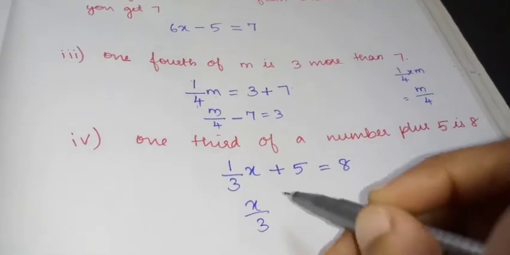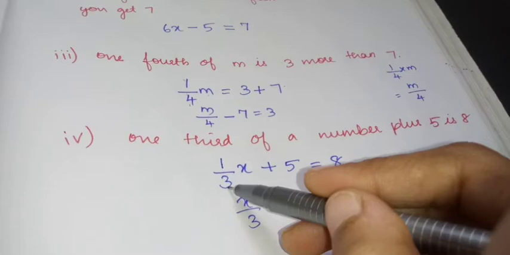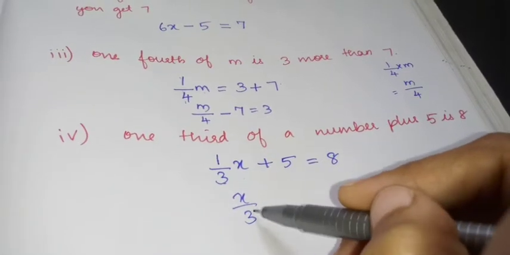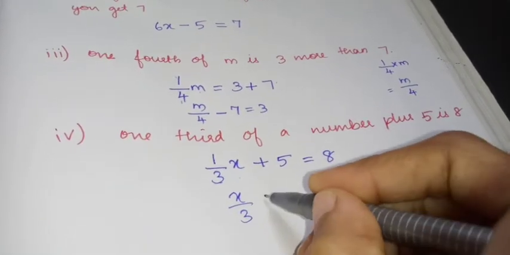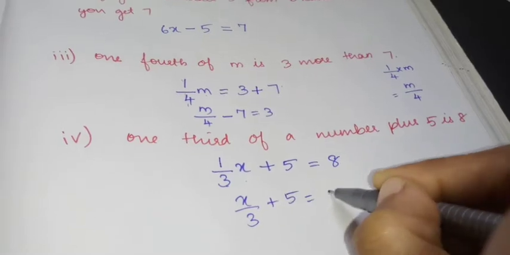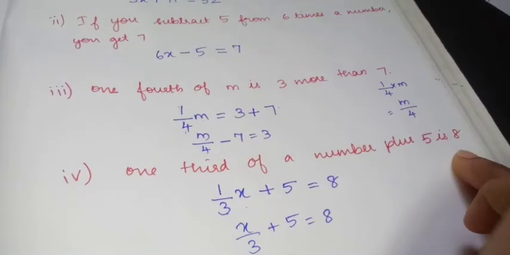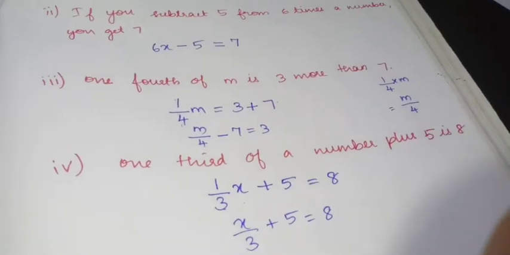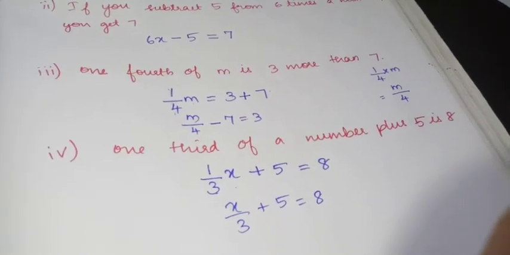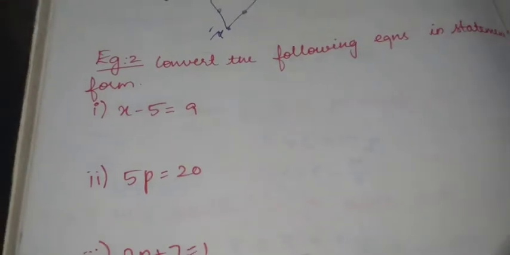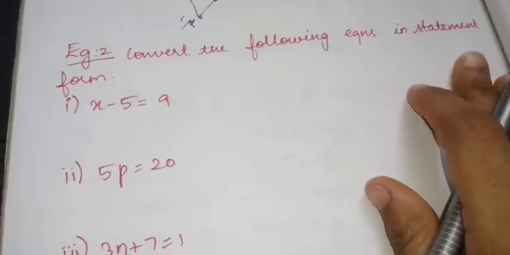x by 3, right? 1 into x is x, 3 into 1 is 3. So x by 3 plus 5 equal to 8 is your expression. So they have given you the statement, and we have written the equation for that. Okay, children.